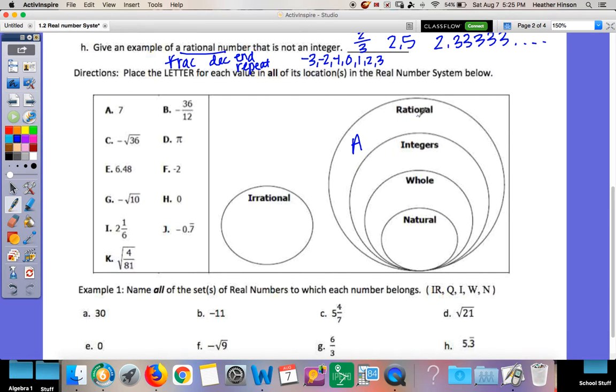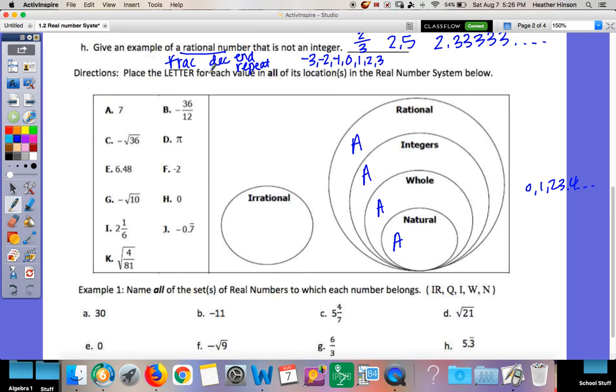If it falls under rational, keep going until you hit a stop. Is 7 an integer? Yes, because there's no decimal or fraction. Is 7 a whole number? Yes, because remember, whole numbers are 0, 1, 2, 3, etc. Is 7 natural? Do we count with it? 1, 2, 3, 4, 5, 6, 7. That's a natural number.